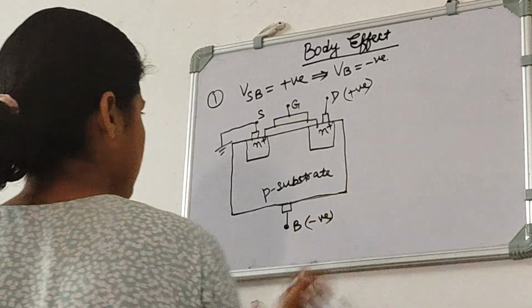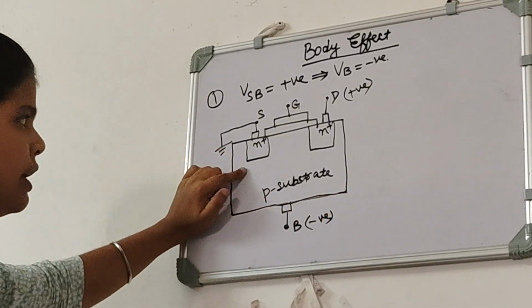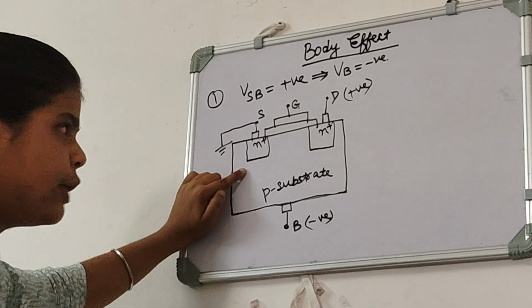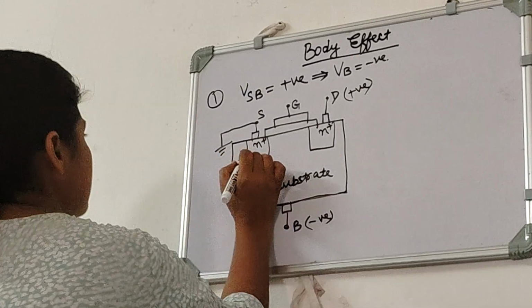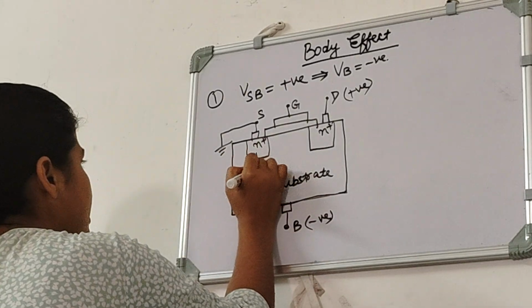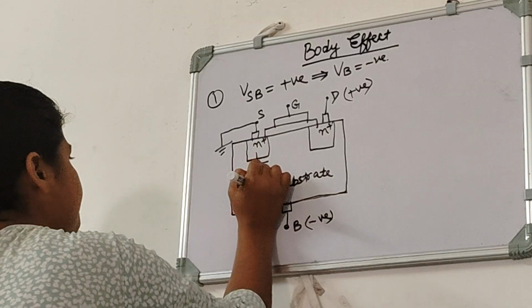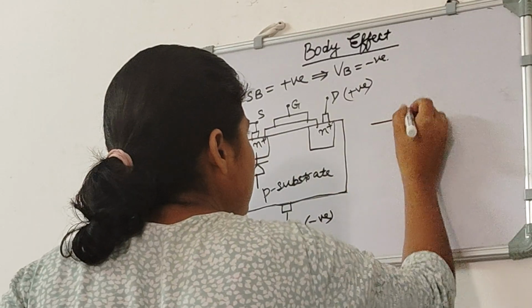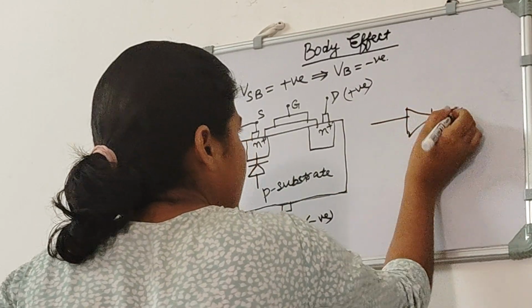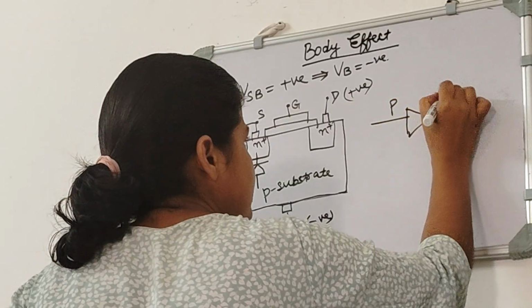Now if we imagine the diode on the source side, how will it be? It will be like this, because we know that our diode is like this, and this is its P side, this is its N side.